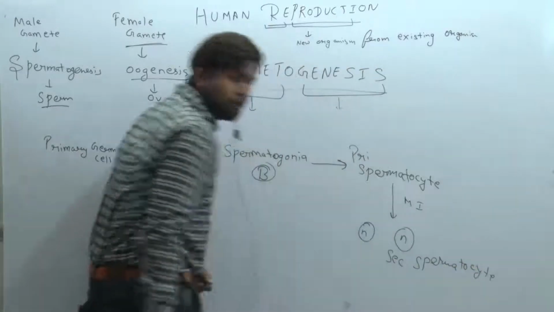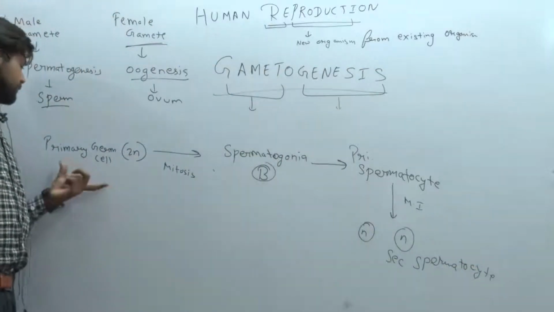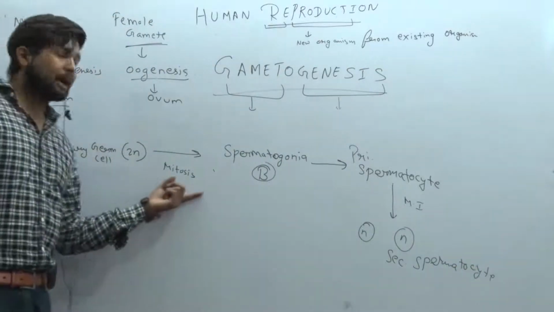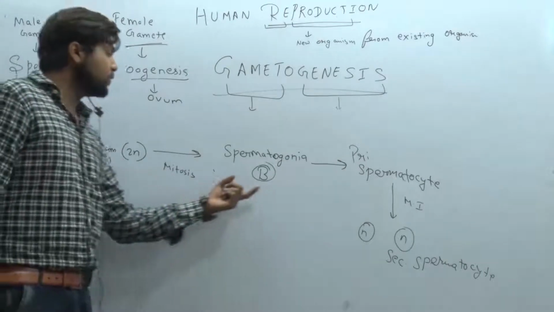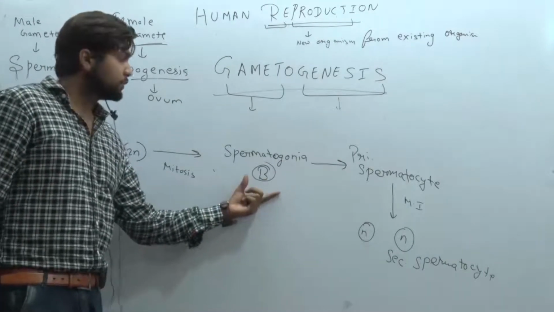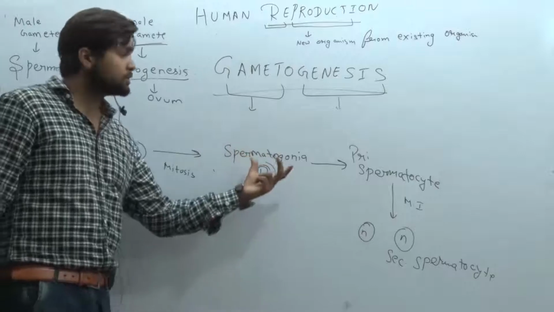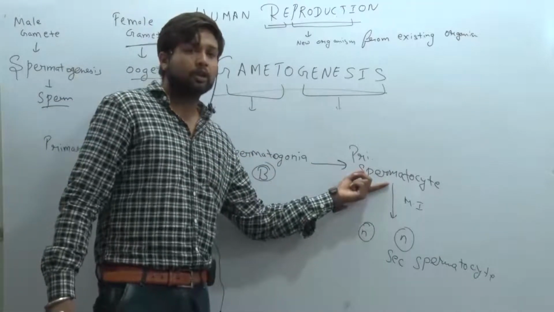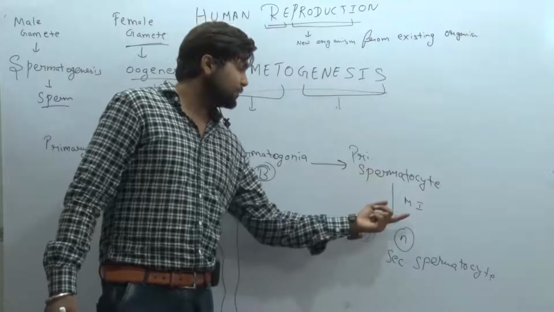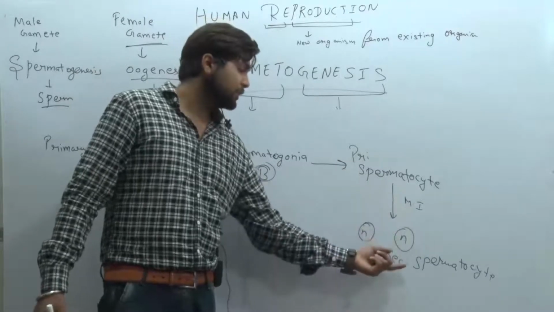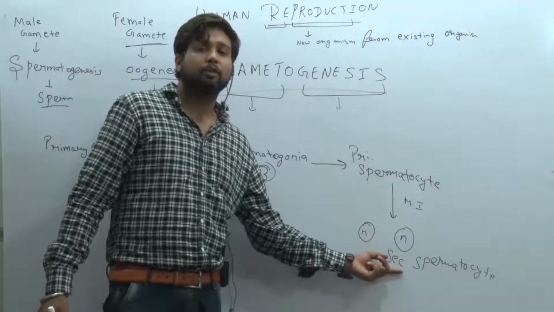What we get is first from the primary germ cell, there is a mitosis. In mitosis, it forms spermatogonia. These spermatogonia develop larger and form what? Primary spermatocyte. These spermatocytes by the meiosis 1 are converted into the secondary spermatocyte.